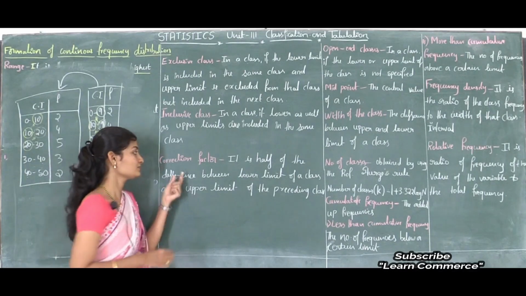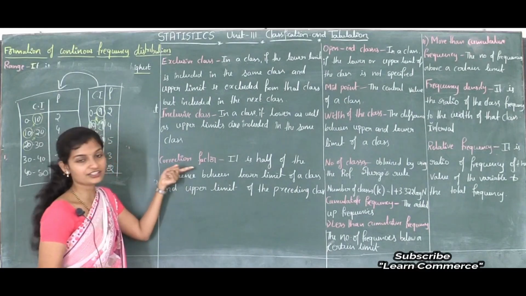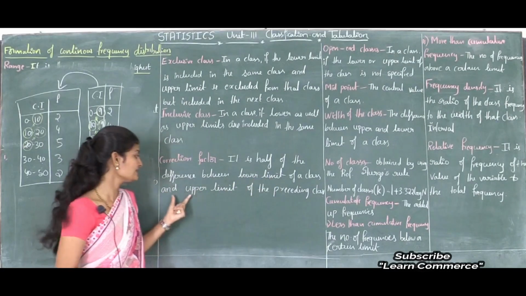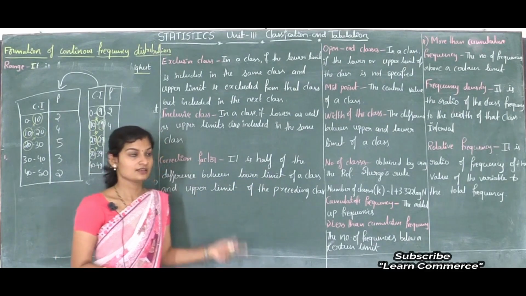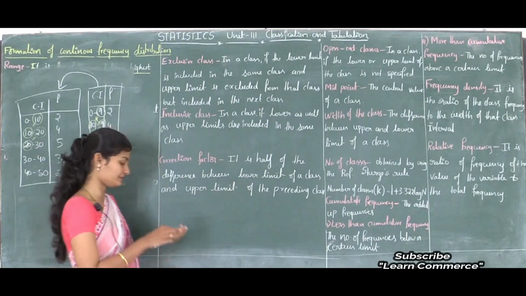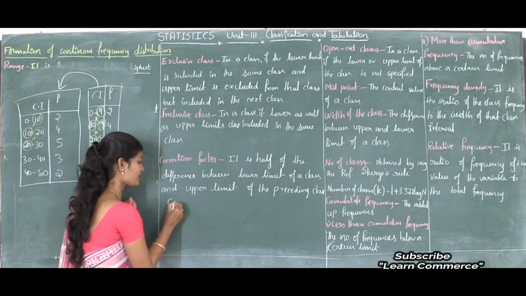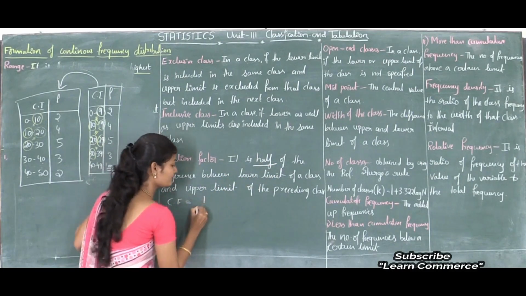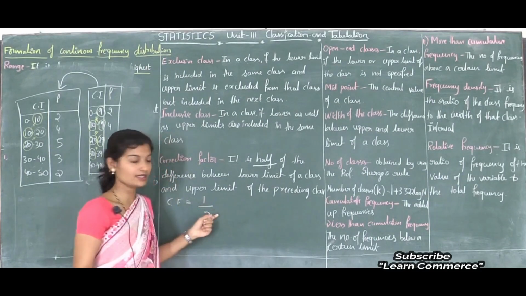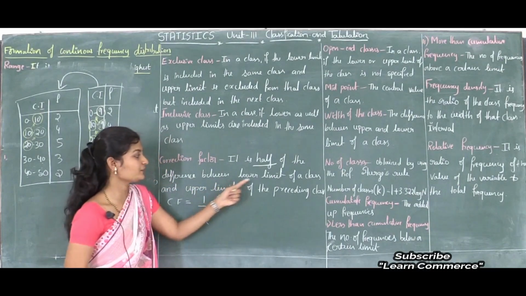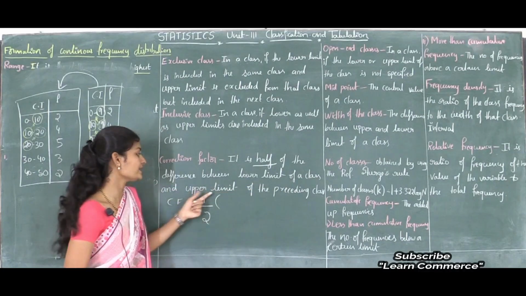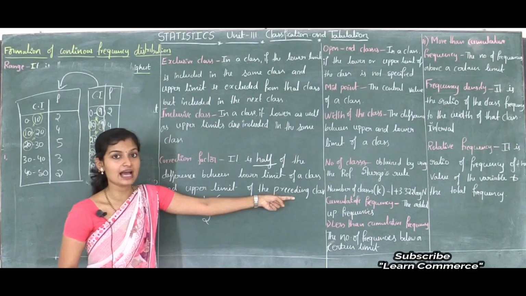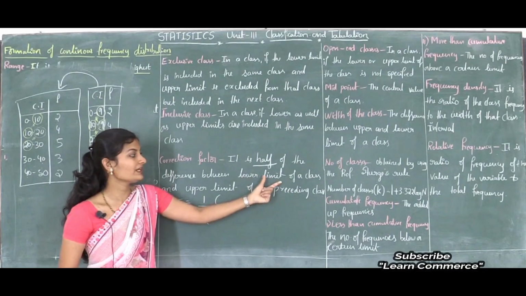So how to convert? First of all, what is the correction factor? The correction factor is half of the difference between the lower limit of a class and the upper limit of the preceding class. I will write CF is equal to half, 1 by 2. This is half, isn't it? So half of the difference between the lower limit of a class and the upper limit of the preceding class. In the sense, the upper limit of the preceding class is subtracted from the lower limit of a class.